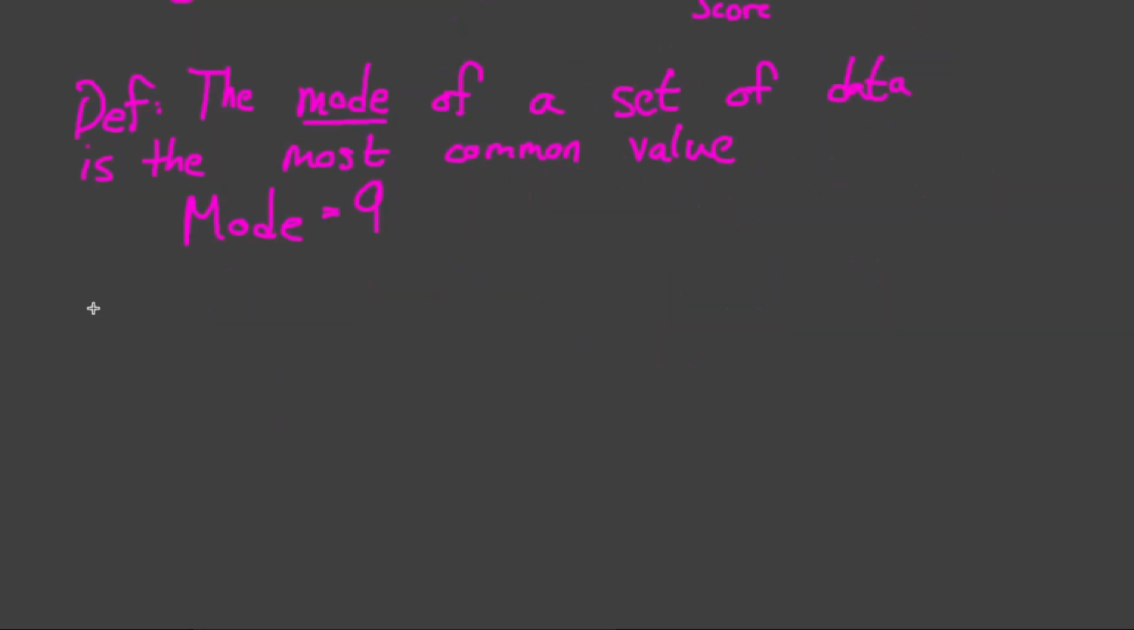Next, we have what is called the median of a set of data. So the median of data is exactly what lies in the middle of your data set.